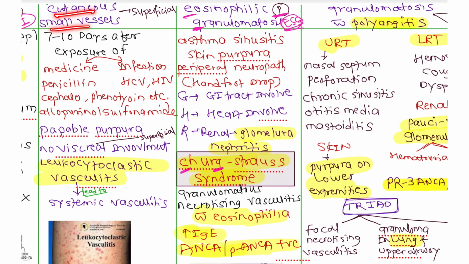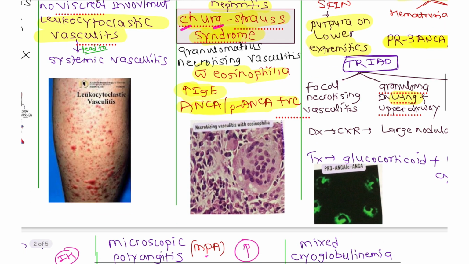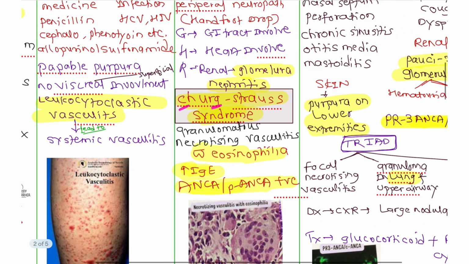Now the cutaneous small vessel vasculitis, this is the superficial kind of vasculitis. There is no visceral involvement. This is a cutaneous small vessel vasculitis. Here the leukocytoclastic vasculitis occurs. This is a typical image of leukocytoclastic vasculitis, which can lead to a systemic vasculitis.